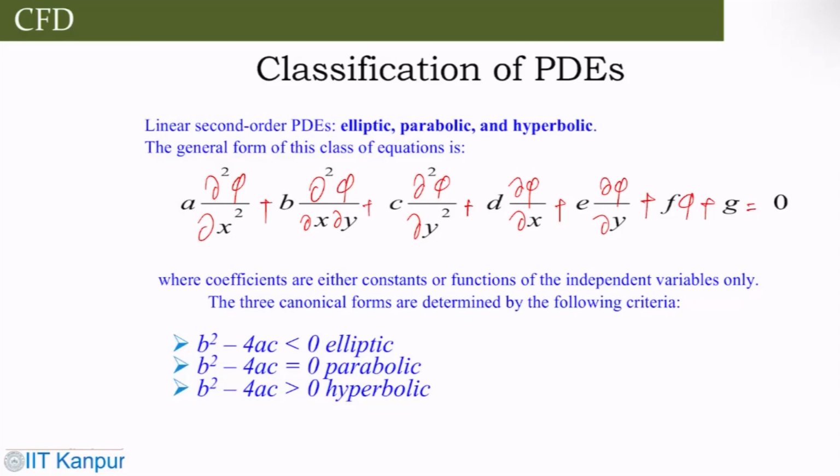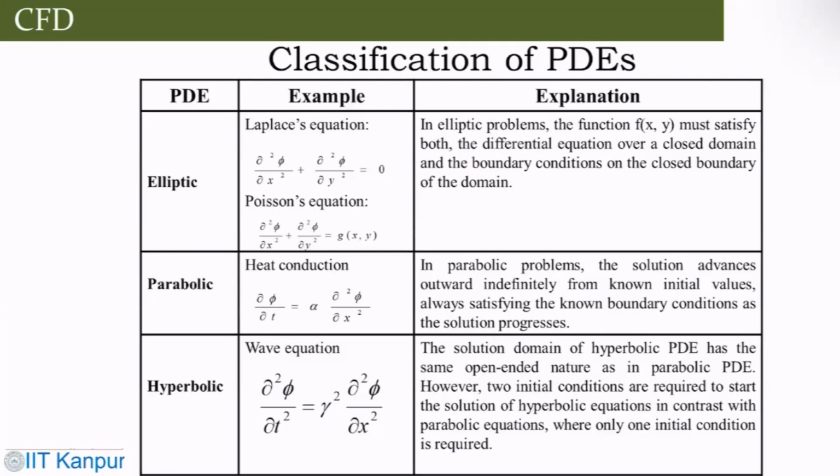Importantly, you have elliptic equations, each with a solution pattern, parabolic, hyperbolic equations, but importantly, our Navier-Stokes equation.